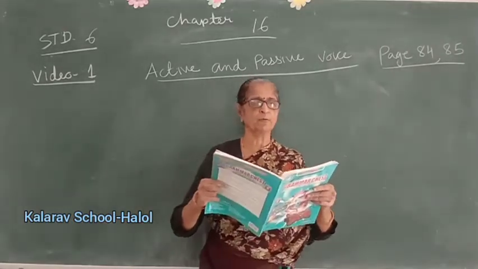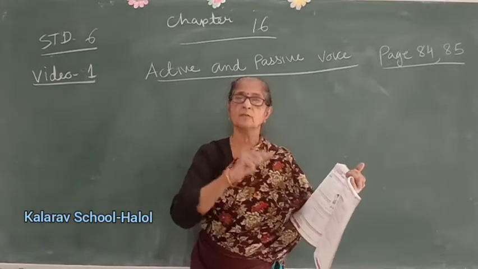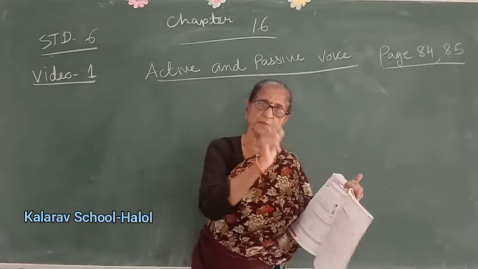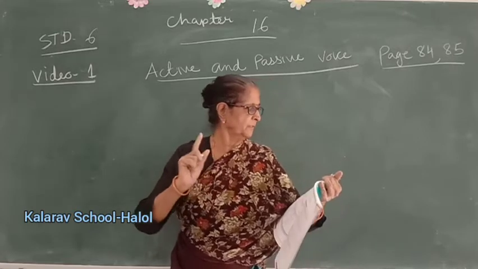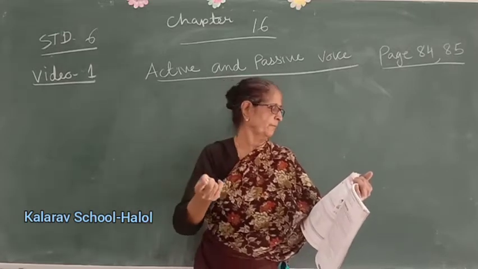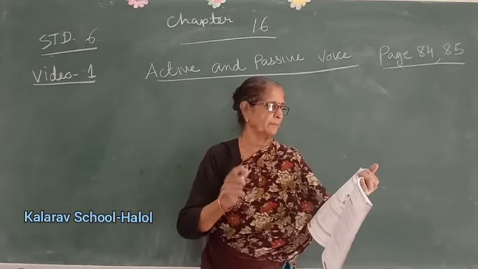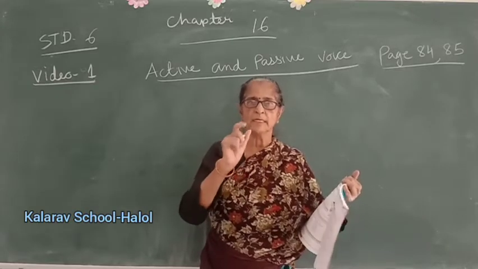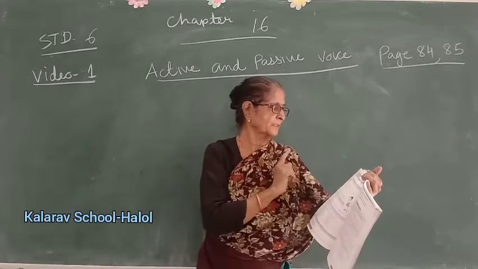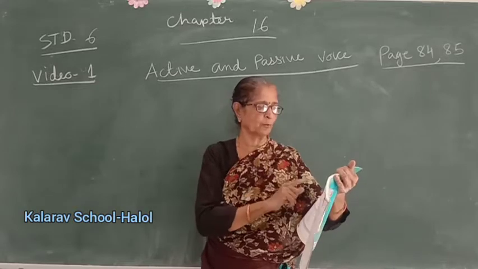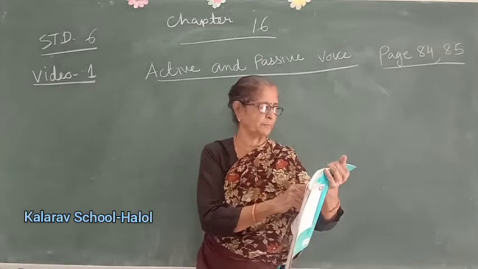Voice is that form of verb which indicates whether the subject is the doer, that means is the subject doing the action, or the action or something is being done to it. Okay, the subject in the sentence is the doer of an action in many cases. Doer means subject is doing some action. Verbs in the sentence which require a direct object to complete their meanings are called transitive verbs.